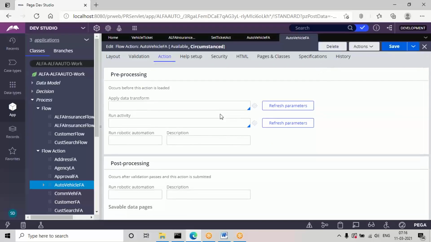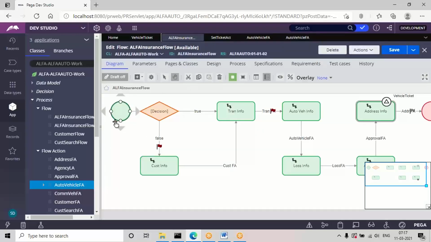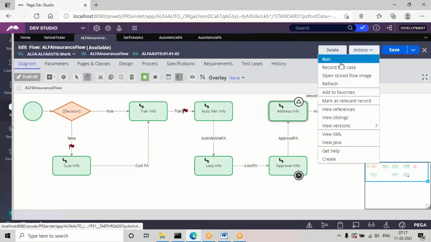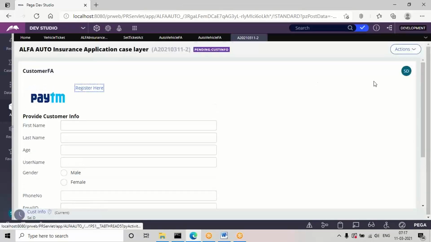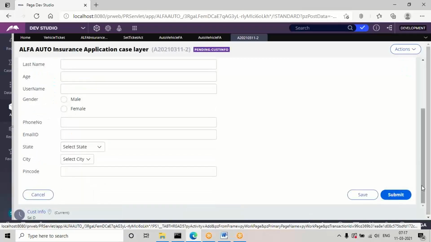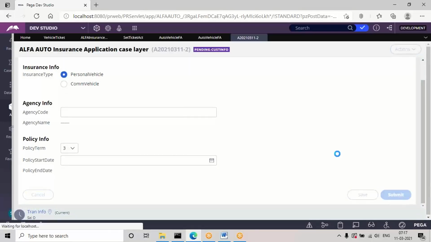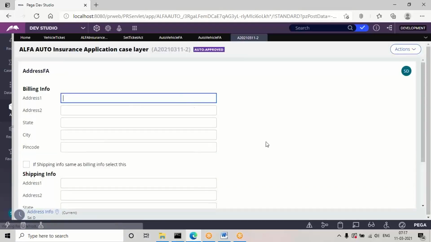Now we are going to verify whether this ticket concept is working or not. So execute this insurance flow. Now run this transaction. Up to the vehicle form, by default the base condition is personal vehicle only. Now if I select the checkbox, it should directly jump to address assignment. Okay, it is jumping directly to address assignment.